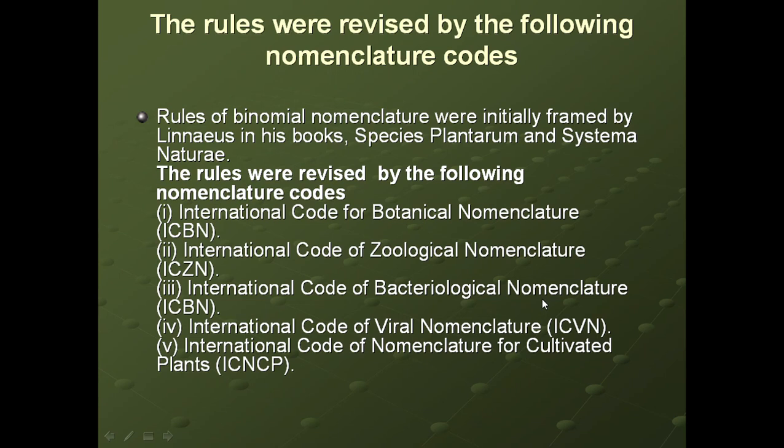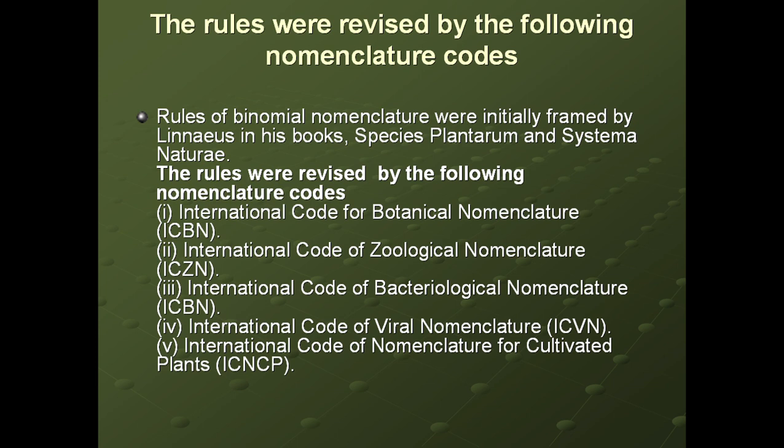Hello students, in the previous lecture you have studied about the binomial nomenclature. Rules of binomial nomenclature were initially framed by Linnaeus in his book Species Plantarum and Systema Naturae. The rules were revised by the following nomenclature codes. Now in this video you will see the various nomenclature codes.